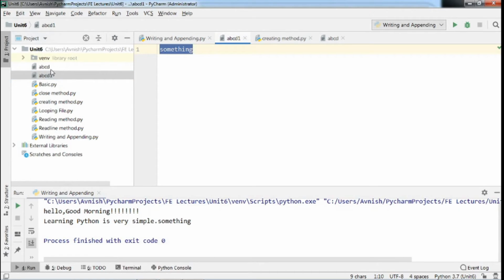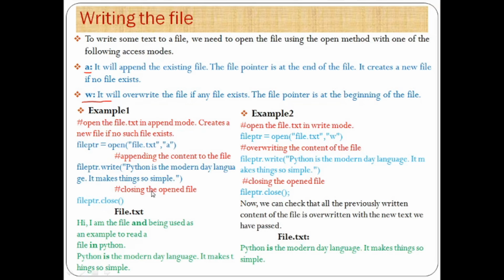Now we are going to use the write mode. Here the write mode is generally denoted by the character W, and it will override the file if any file exists.